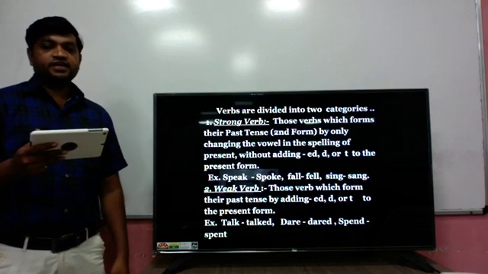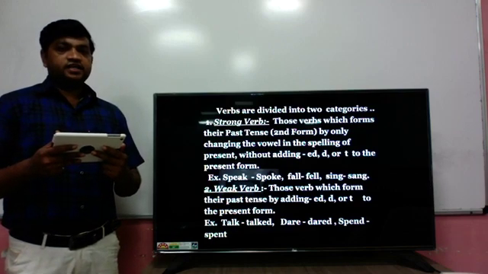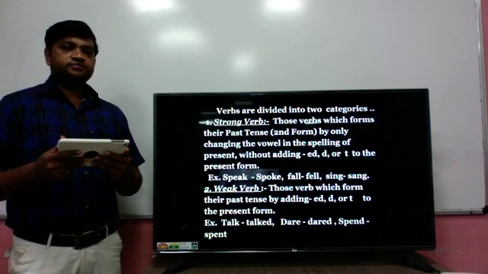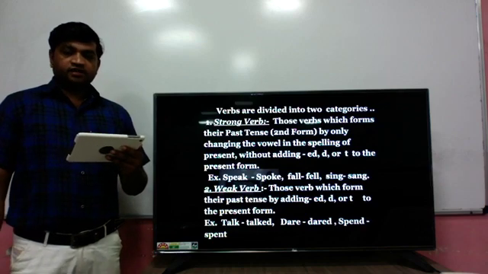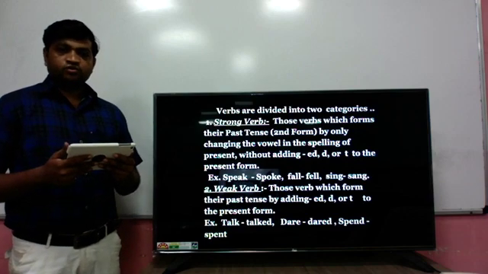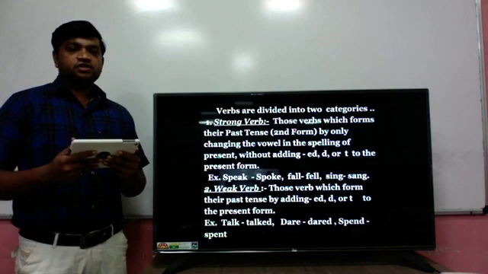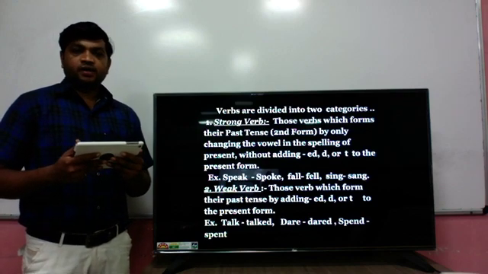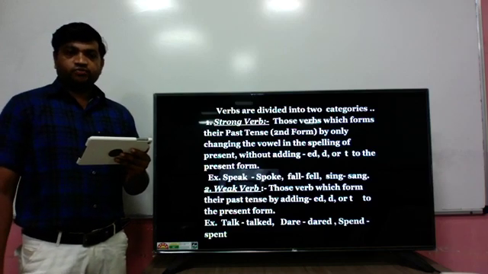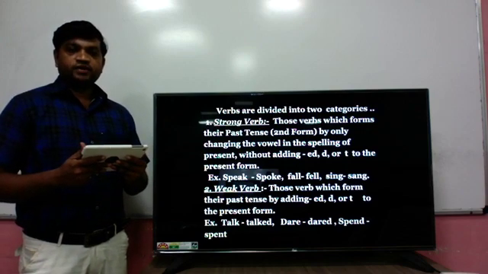The second example is dare. The second form of dare is dared. Only d should be added, and the past participle is also dared. The third example is spend. When we want to change spend into the past form, we have to add only t, so the spelling becomes spent. This way it changes into the second form and the past participle form also. Such verbs are called weak verbs. I hope you understood the difference between strong verbs and weak verbs.